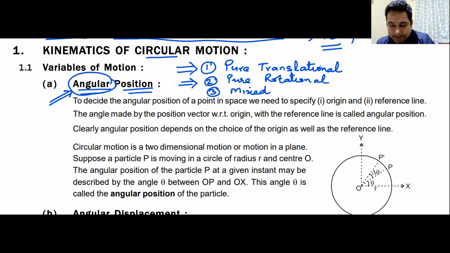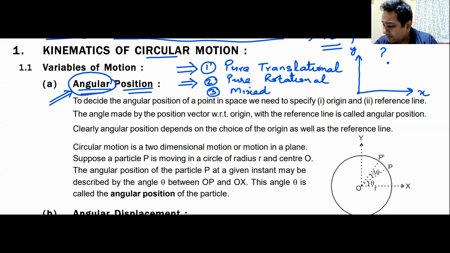Getting my point? Now if I go back to translational motion, the first thing that we discussed was the position of the particle. Remember? X-axis, y-axis. We have a point P. How do I get the position of this point P? I must have a reference frame. This is my x and y axis.